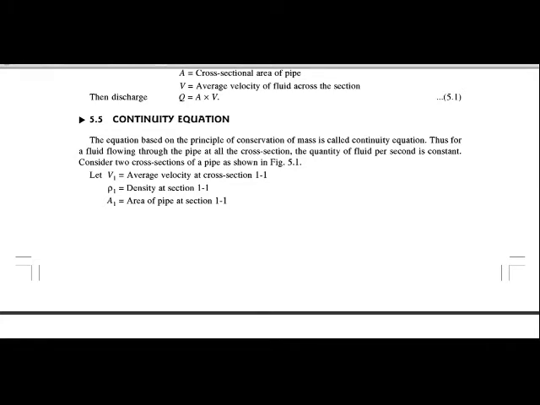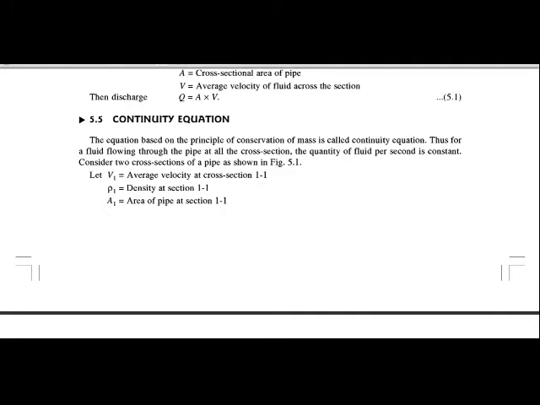The next point is the continuity equation. The equation which is based on the principle of conservation of mass is called the continuity equation. The law of conservation of mass states that matter or mass can neither be created nor be destroyed. It is transferred from one form to another form, and the equation which is based on this principle of conservation of mass is called the continuity equation.